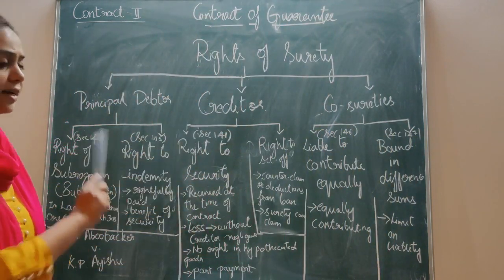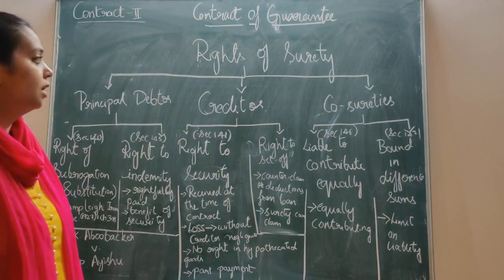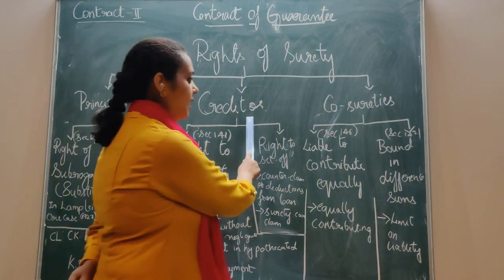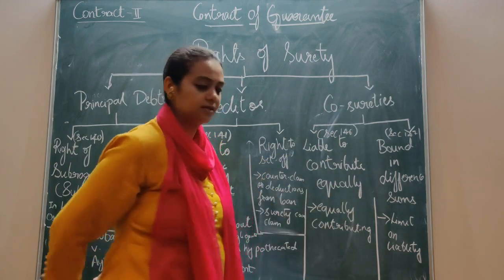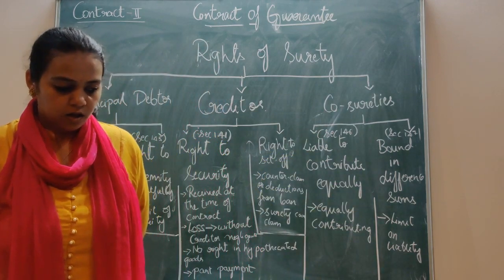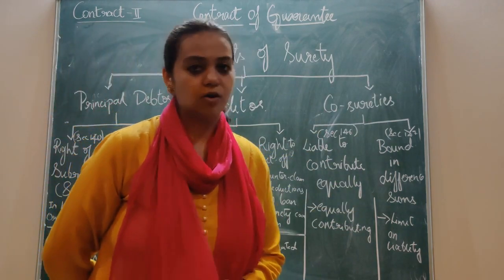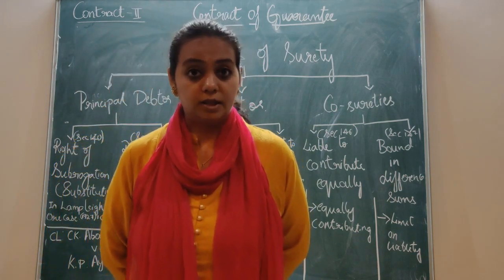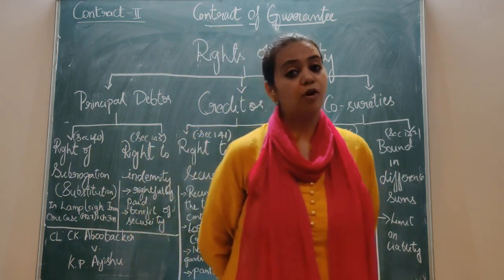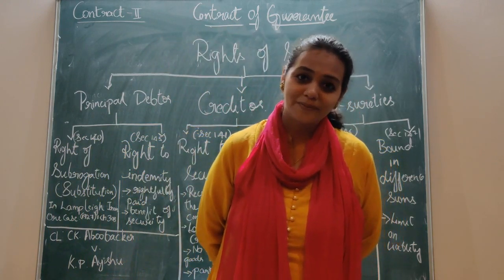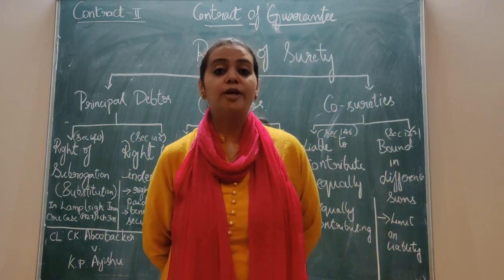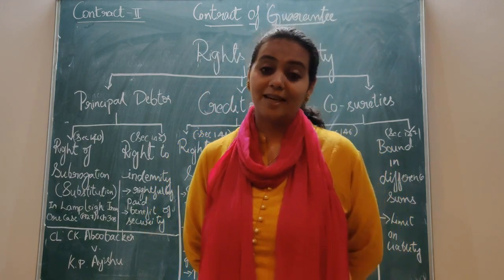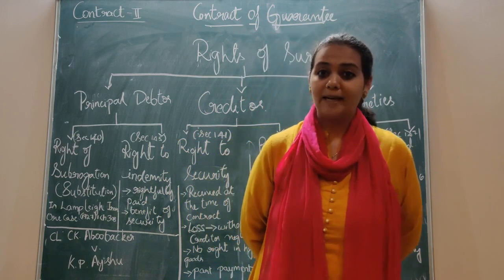He has got rights against three persons. The first is the principal debtor. The second one is the creditor, and the third one is the co-sureties. It is a very well known fact that he has got a right against the principal debtor. In case the principal debtor makes a default in his payment, who has to pay? Yes, it is the surety who has to pay. So he has got a right now to recover that amount from the principal debtor.